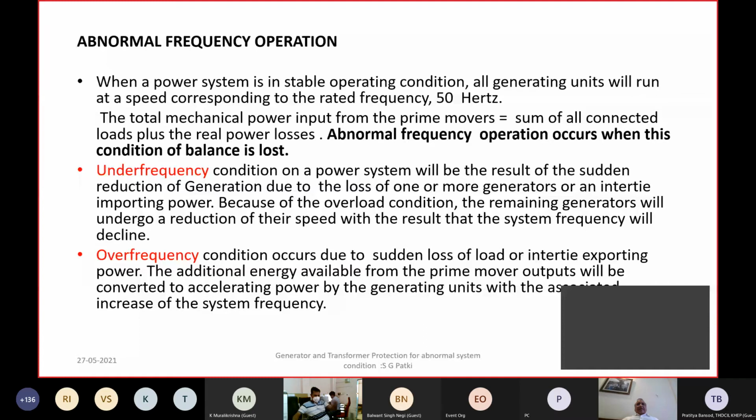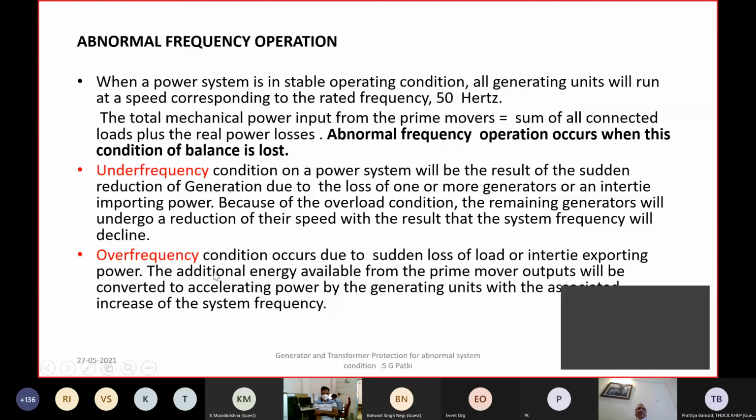Now, we have seen the effect of faults, abnormal overloading and load throw condition in the grid, which cause operations of the power-based relays. We have seen differential protection, we have seen loss of excitation condition, impedance protection. Now, if the system is still unstable, you have under frequency or over frequency condition.